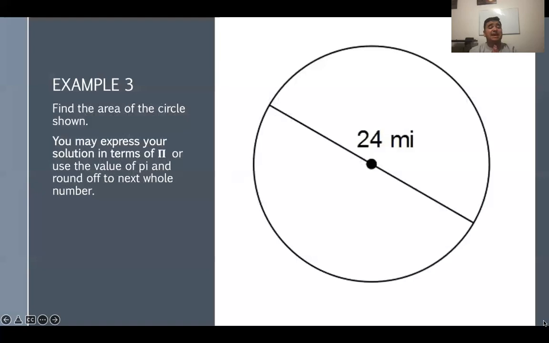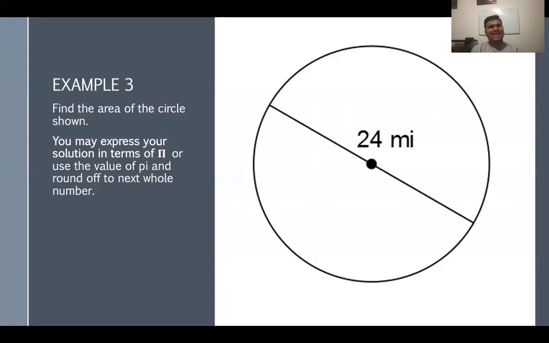Okay, so last example before we start doing our classroom activity. Now find the area of the circle shown. Like I said, you may express your solutions in terms of pi or use the value of pi and round off to the next whole number. In this case, we have a circle that has a diameter of 24. And we know that to find the area, we gotta say pi times r squared. But we don't have a radius, we have a diameter.